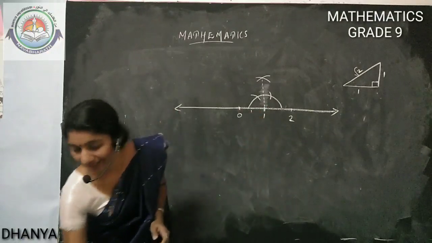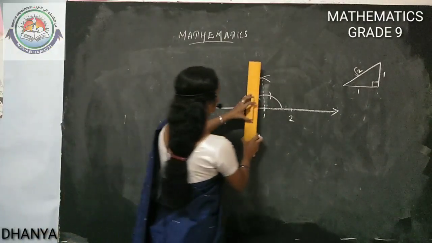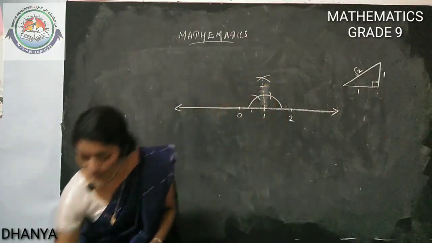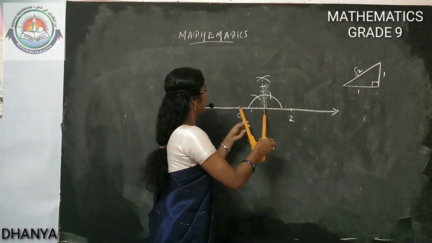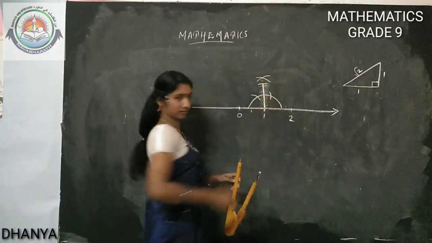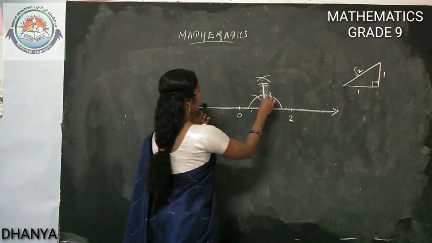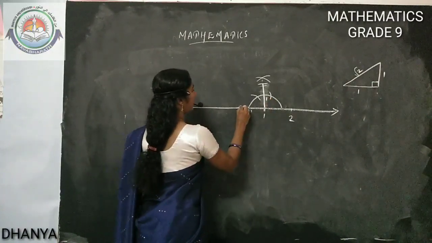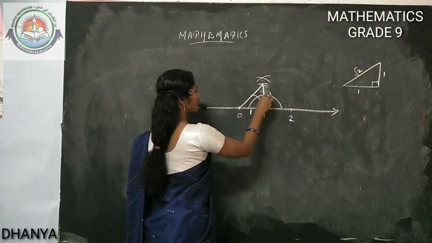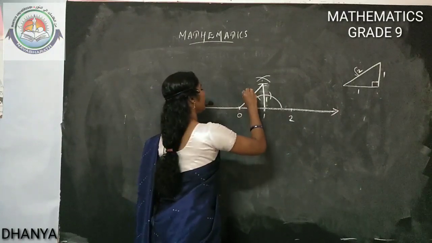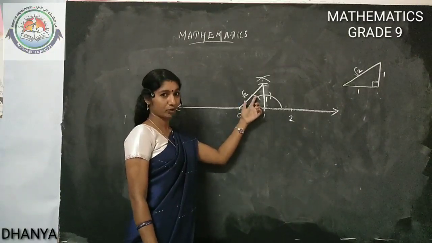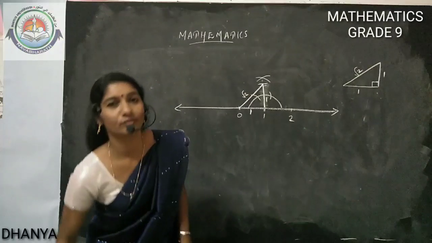Then take 1 unit length from your scale. This much length will be here also. Like that you can draw. With your compass, measure this 1 unit and mark the same 1 unit here. So it will come here. This is the perpendicular line with the 1 unit length. Then join here, completing the right angle triangle. This is 1 unit, this is 1 unit. So we know the hypotenuse will be root 2 unit. So we got the length of root 2.